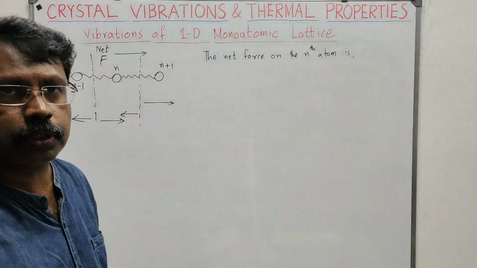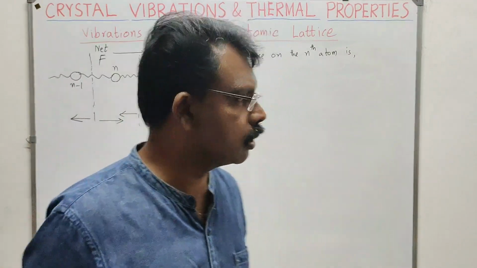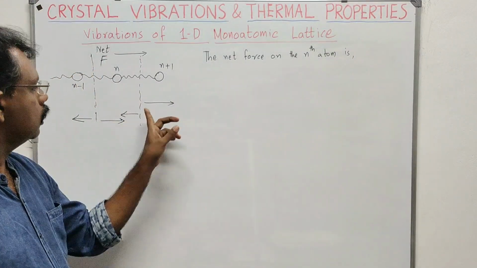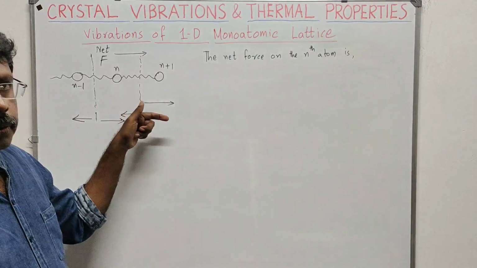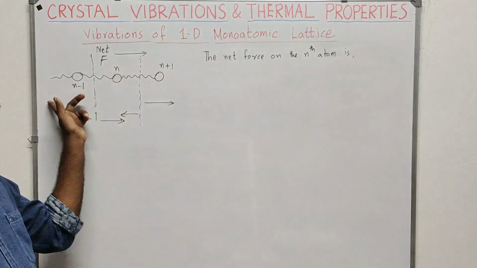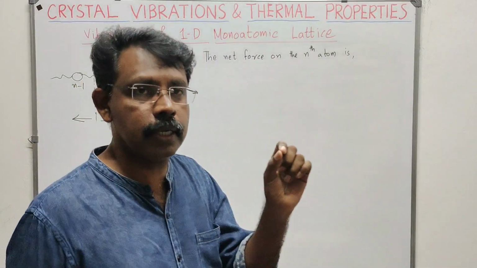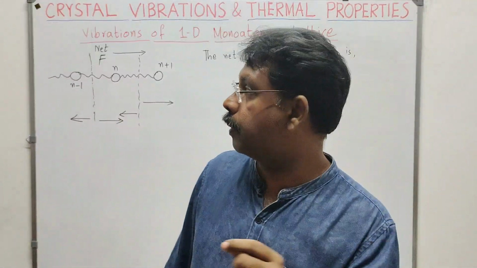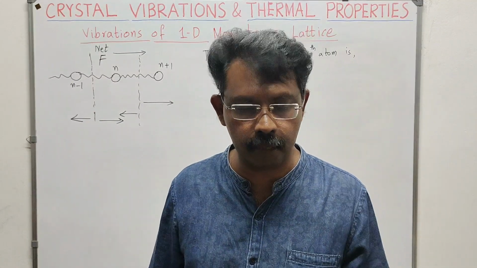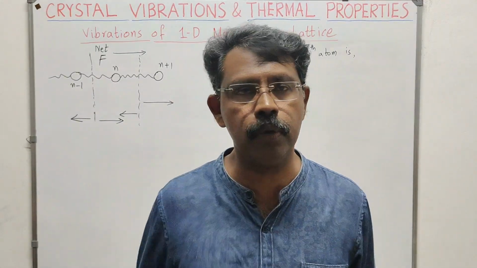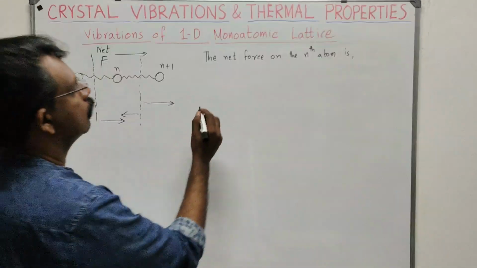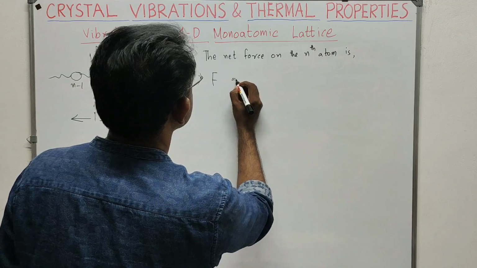So what are the forces acting on the atom at the end site? One applies a force in this direction, and there will be a restoring force in this direction. And when there is a force acting like this here, there will be a force on this side, because all these atoms at the n side, n-1 side and n+1 side are connected together by elastic springs. So we will have to consider all these forces into account. So how will you get this? The net force on this atom is given by F is equal to, can you write that?